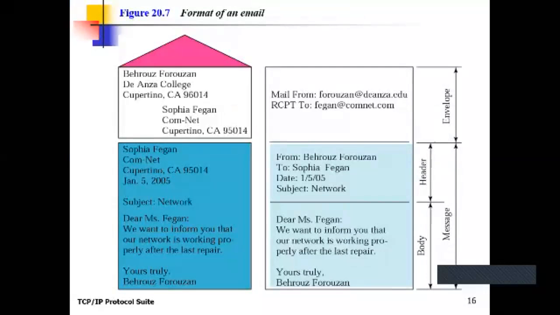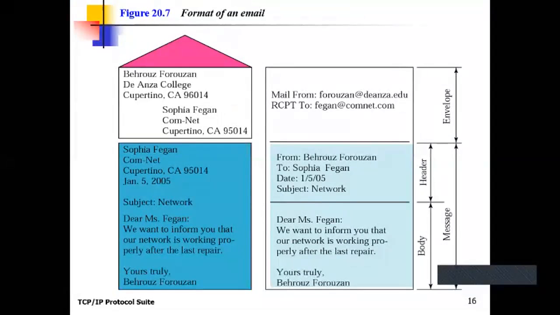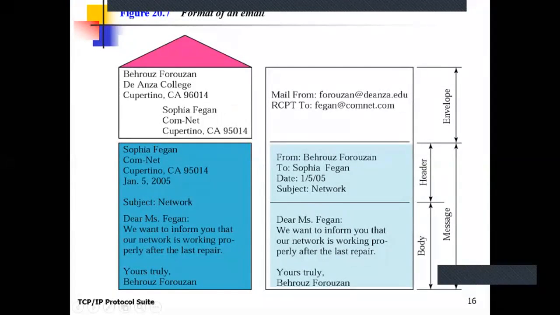Okay, this is the format of an email. You know this very well. What are the formats of the email? What is the meaning of envelope, and what is the body and the header of the mail? From and to are part of the header. See, this is the from, to, date and subject. This is the portion of the header of the mail.